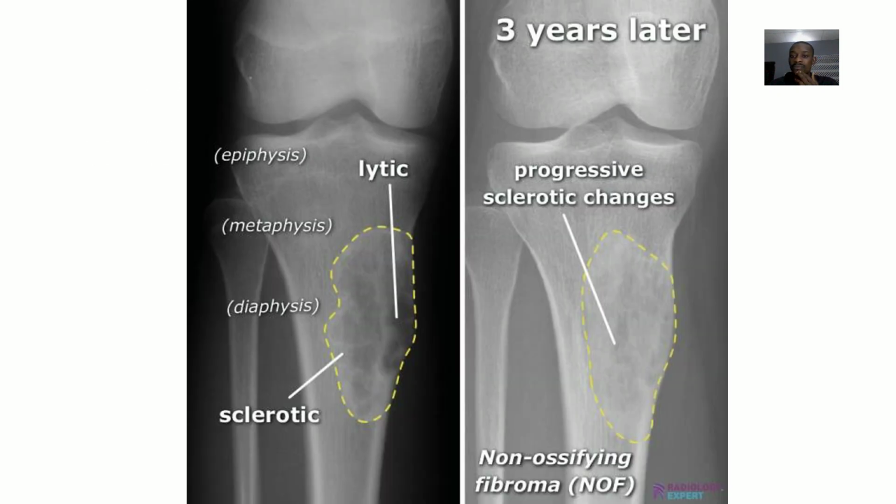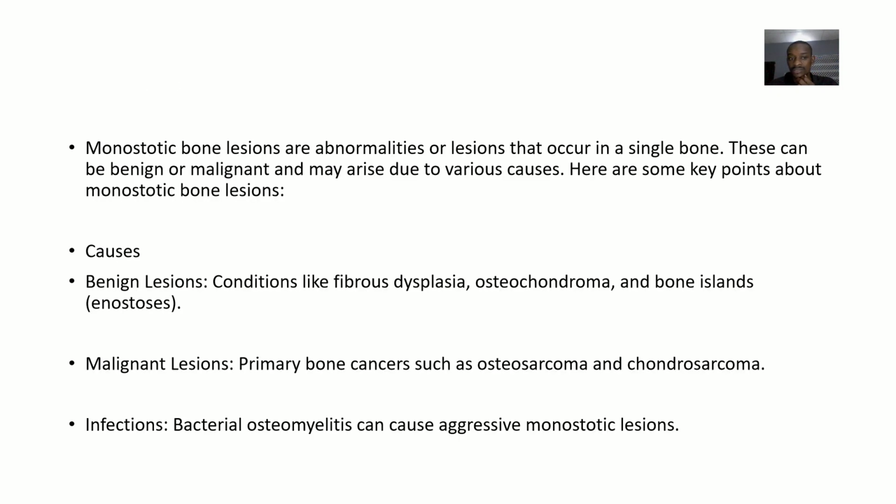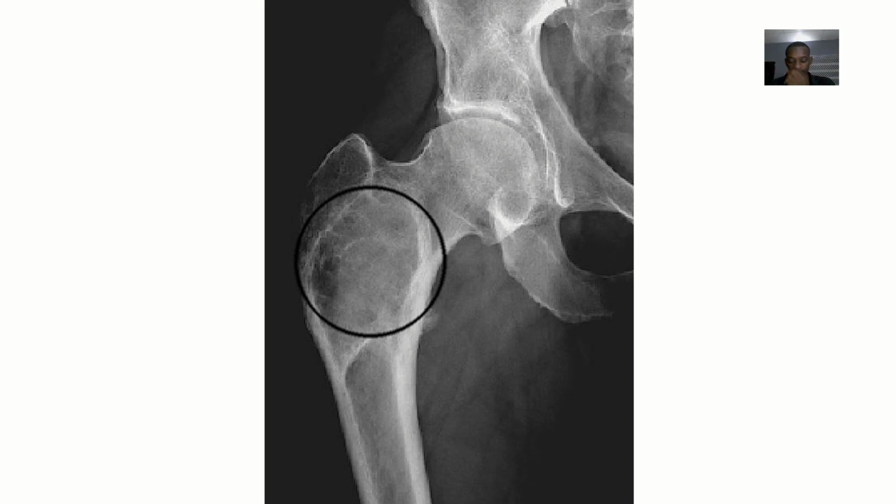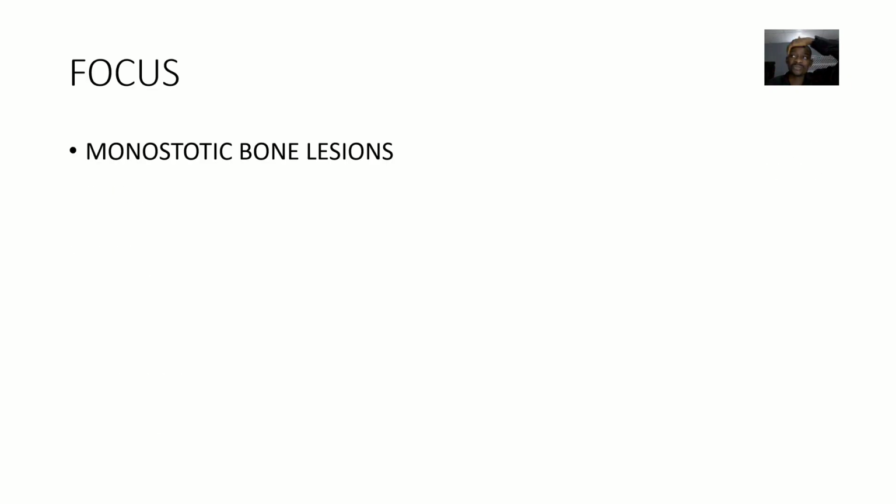So earlier on we spoke about polyostotic bone lesions. We just said that polyostotic bone lesions are usually caused by what? Fibrous dysplasia. What is fibrous dysplasia? It is when your bones are getting replaced by some fibrous tissues.